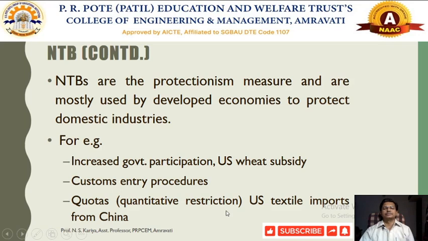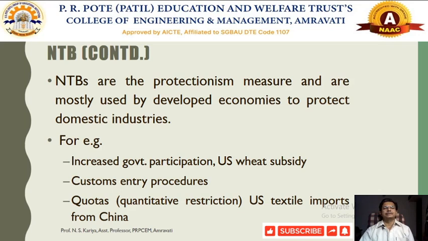Considering the last year's performance of trade, depending on how much export we can make or how much import we can bring into the particular country, the quotas are fixed, and that is called the volume of trade. Say for example, US textile imports from China: how much the individual country has to import from another country is fixed by using the quotas.